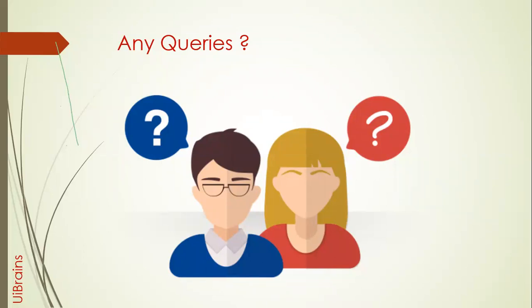Any questions? One question: don't we have a separate group for every batch? We don't have a separate group for every batch, because then only those batch people can talk. There are hardly two online classes, one React and one Angular.